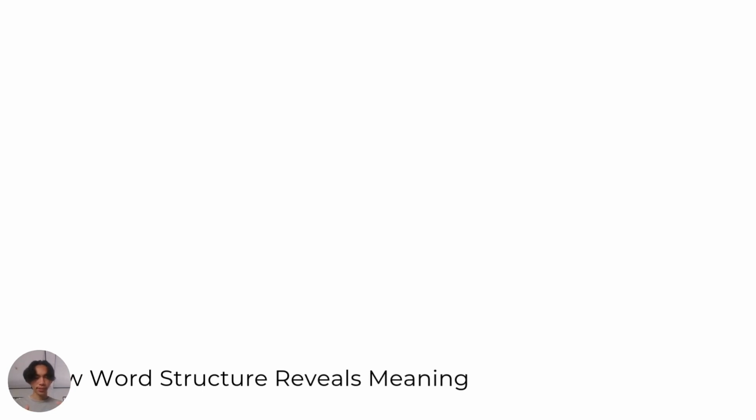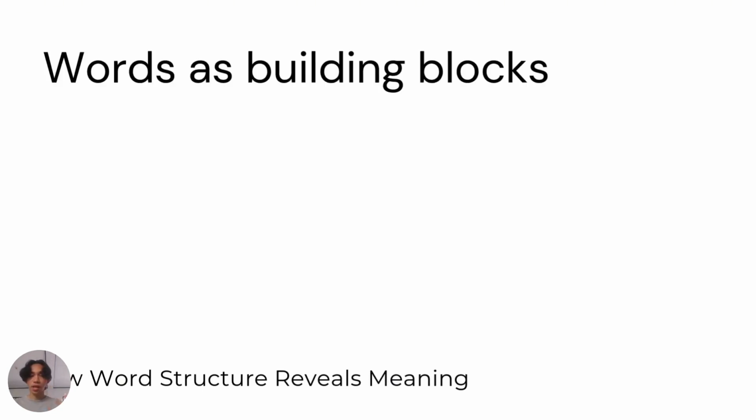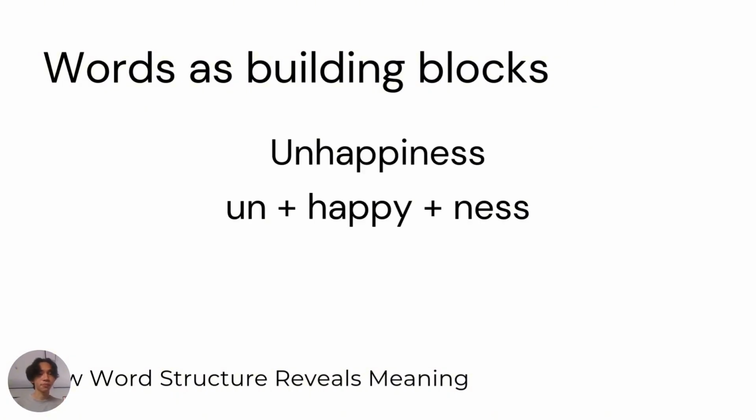Every word has its own building blocks that help us understand what it means. For example, let's take the word unhappiness. It's made up of three parts: un, happy, and ness. The prefix un means not, happy is the root, and ness turns it into a noun, meaning the state of being unhappy. Just by understanding these parts, we can understand the word's full meaning.